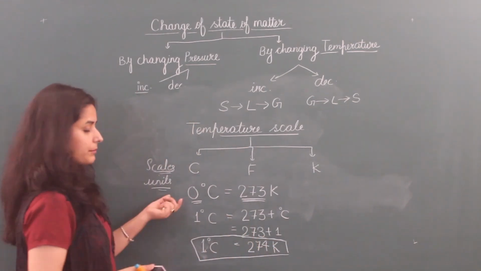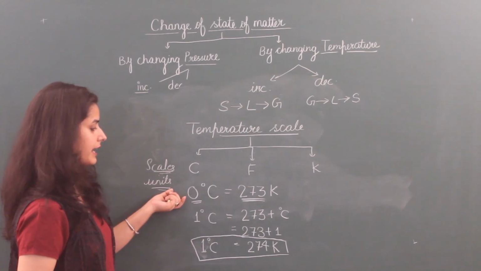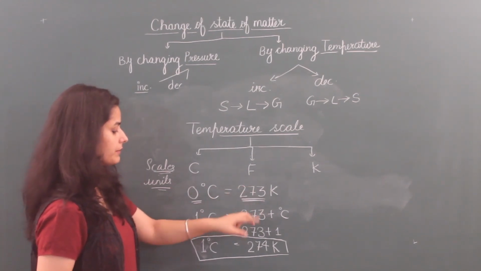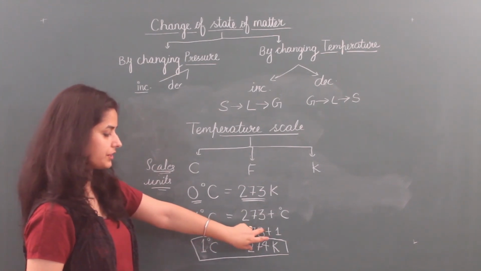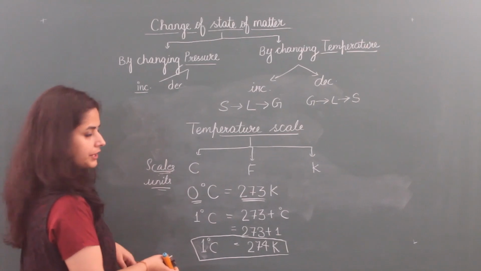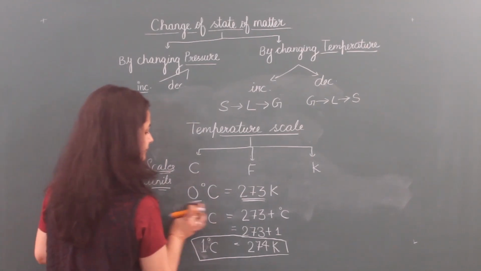So if the temperature is given on the Celsius scale and we have to convert it to the Kelvin scale, we will simply add 273 to the Celsius value, and this temperature will convert into Kelvin.